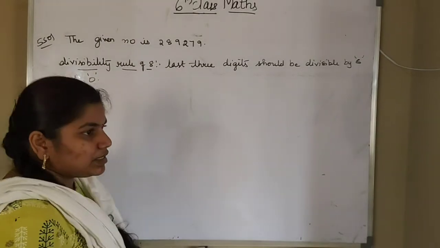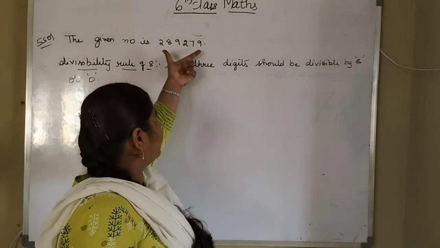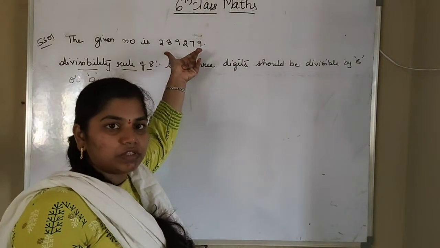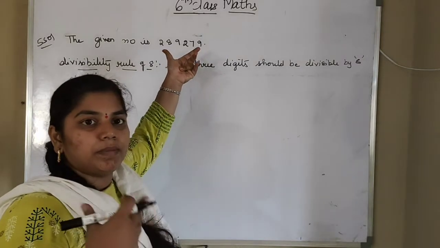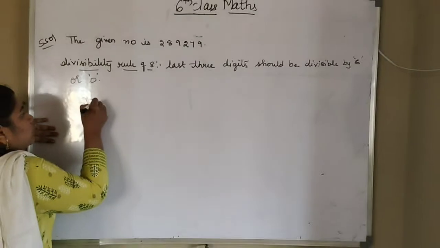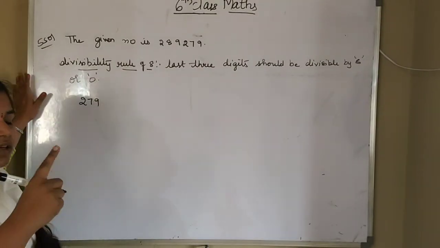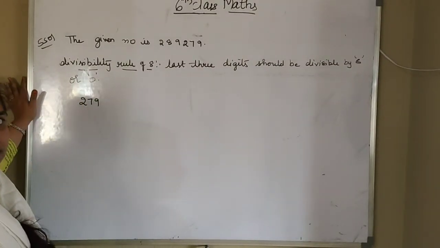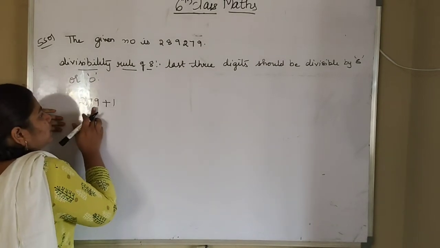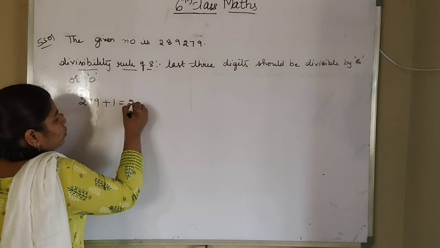Okay, so what they are asking is which number we have to add to make the given number divisible by 8. So I am taking the last 3 digits. So for this 279, which number will you add to make it divisible by 8? I am adding 1 here. So 279 plus 1 will be equal to 280.